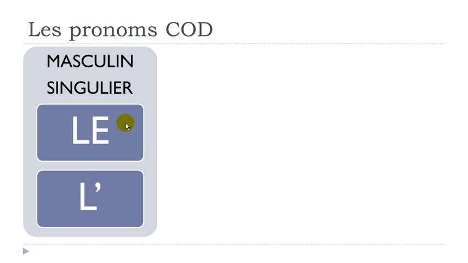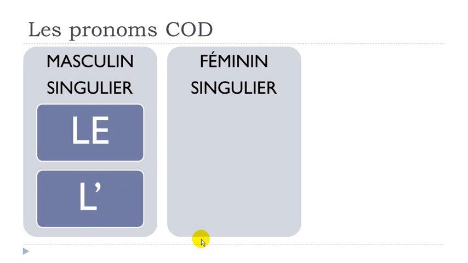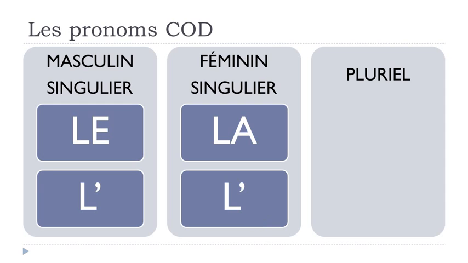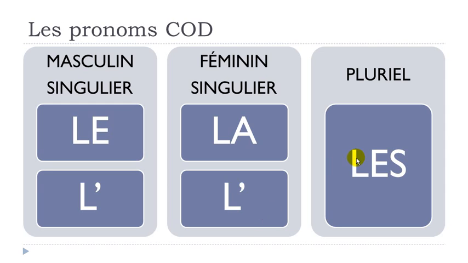If it's feminine and at the singular form, so we're talking here about the third person of the singular, it will be la, or for the same reasons as previously, l apostrophe if you've got a vowel after. And for the plural form, the third person of the plural, it will be les.